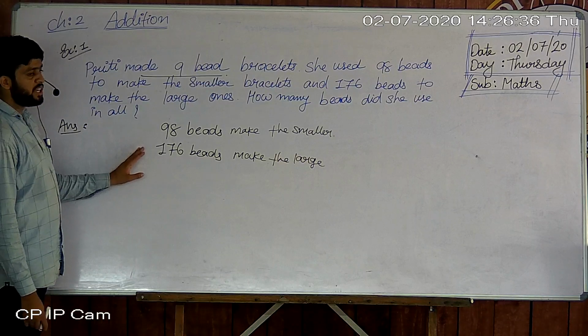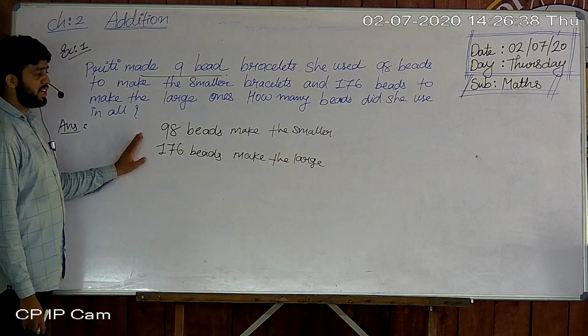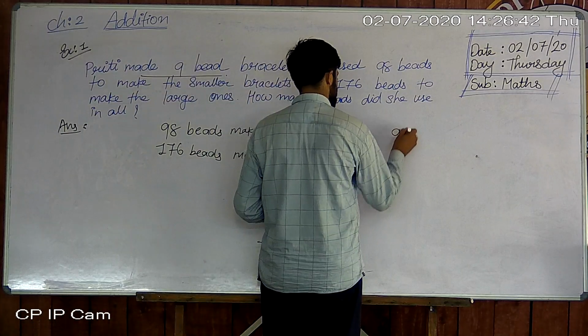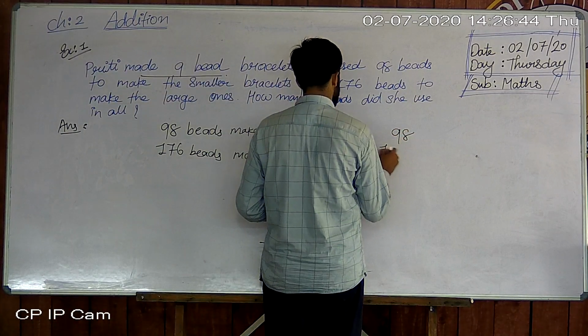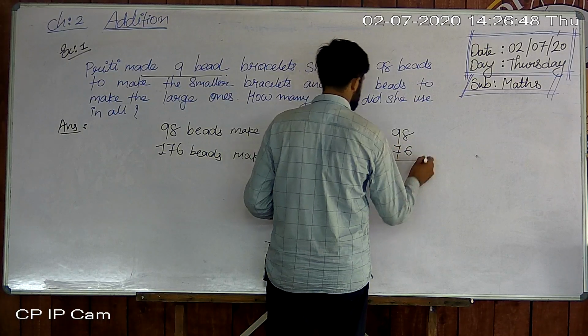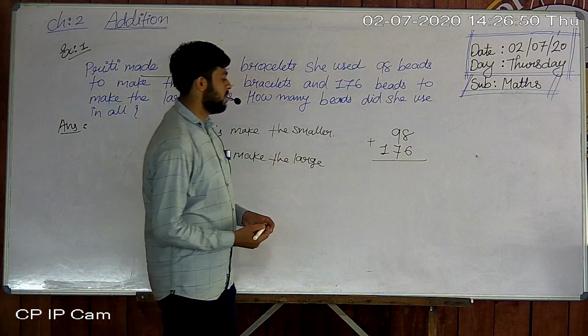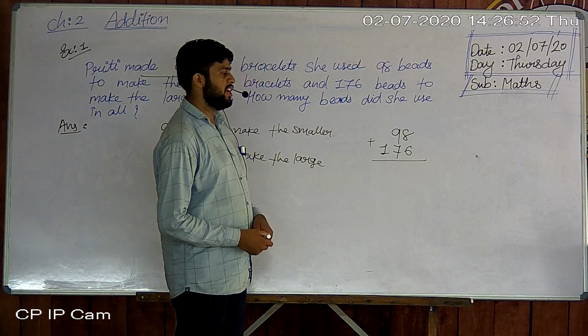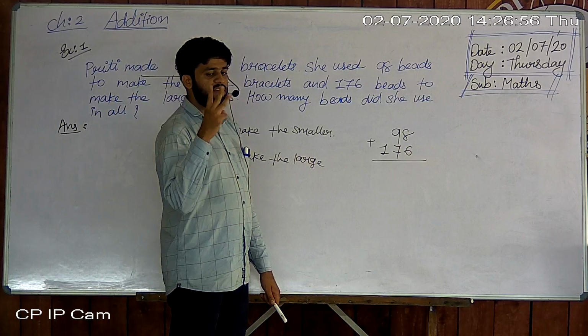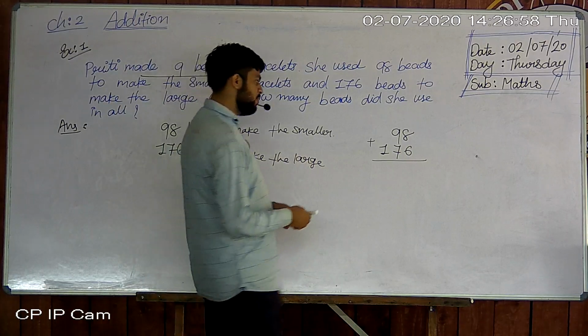So what do we do here? We do addition. 98 beads plus 176. 8 plus 6, how many? 9, 10, 11, 12, 13 and 14.